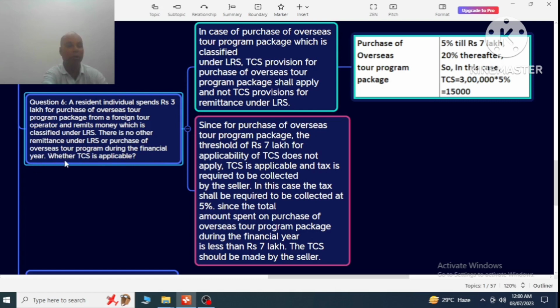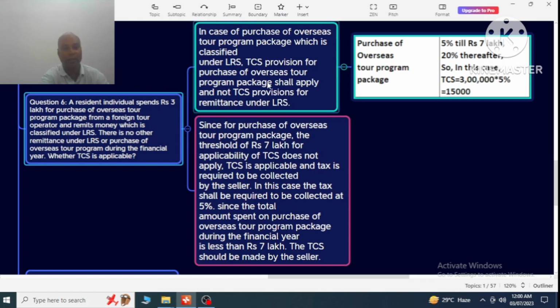The question is whether TCS is applicable, because in this case the resident individual spent 3 lakh rupees for the overseas tour program package, but he remits the amount under the LRS system. Since the amount is less than 7 lakhs under LRS, it is exempted, so there would be no TCS. Is TCS applicable or not?